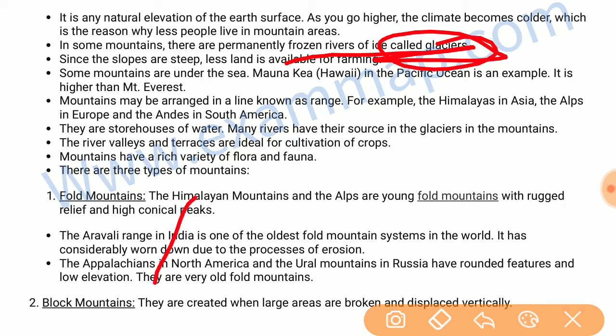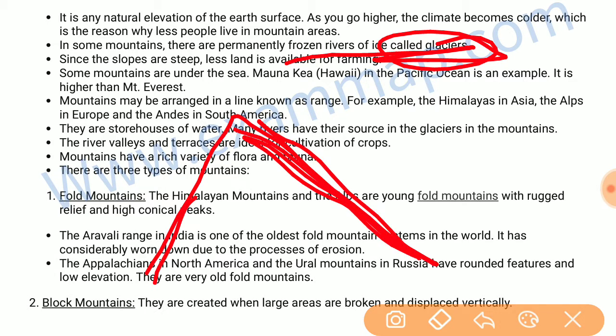Since slopes are steep, we have less land for farming and cultivation. Some mountains are under the sea. Mauna Kea, which is located in Hawaii in the Pacific Ocean, is an example, and this mountain is higher than Mount Everest.